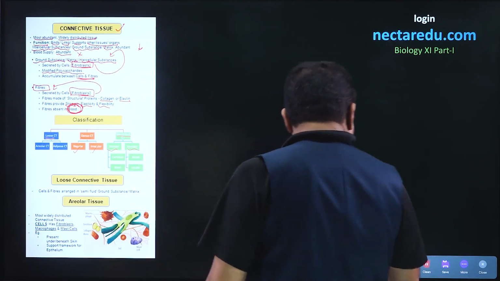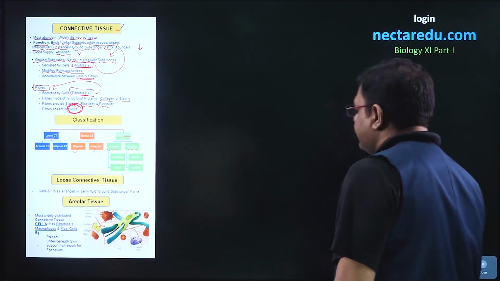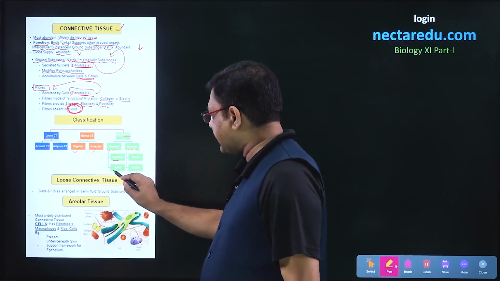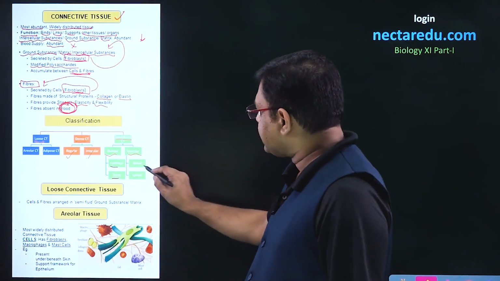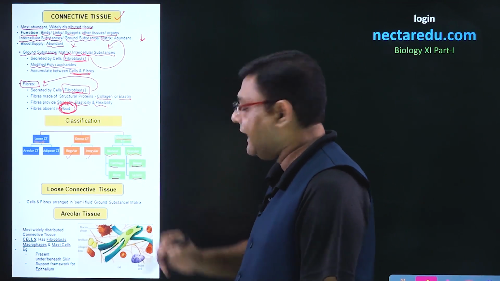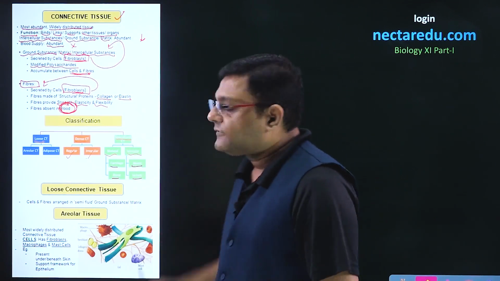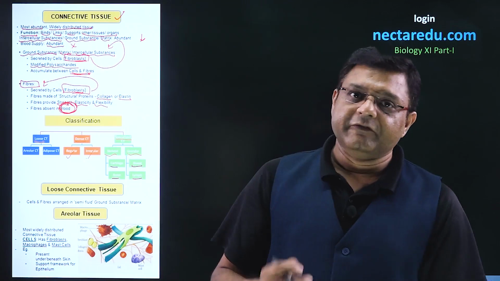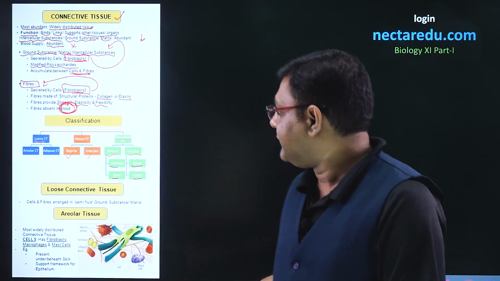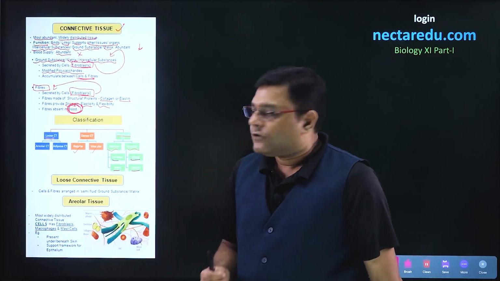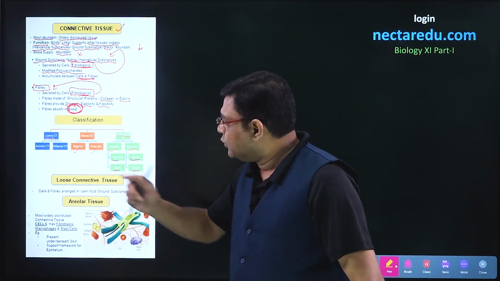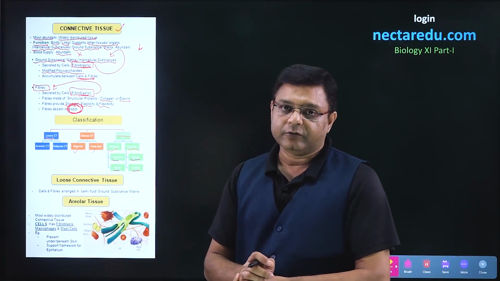Skeletal is further divided into two parts. The first part is cartilage, the second is bone, and vascular is divided into two parts, that is blood and lymph. After this particular classification, we will look into the details of these different types. So the first type is the loose connective tissue that we will talk about.